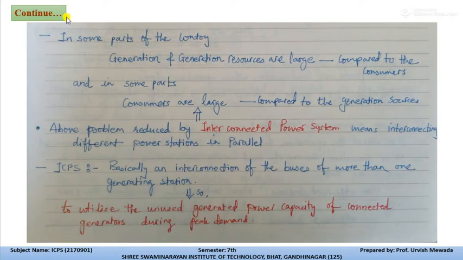So due to this interconnected power system, we can drive peak loads as per our requirement, and we can drive the light load as per our requirement, and we can switch on and switch off, or we can share the load as per our requirement from the generating station whenever we require. So this is the main fundamental of the interconnected power system.